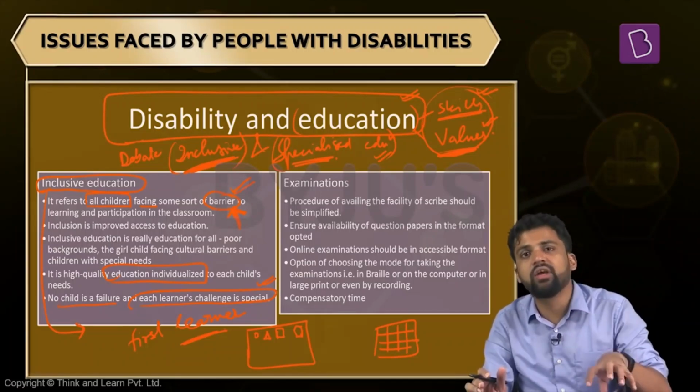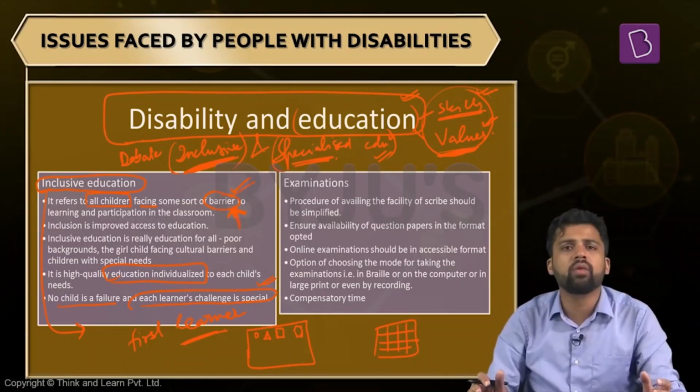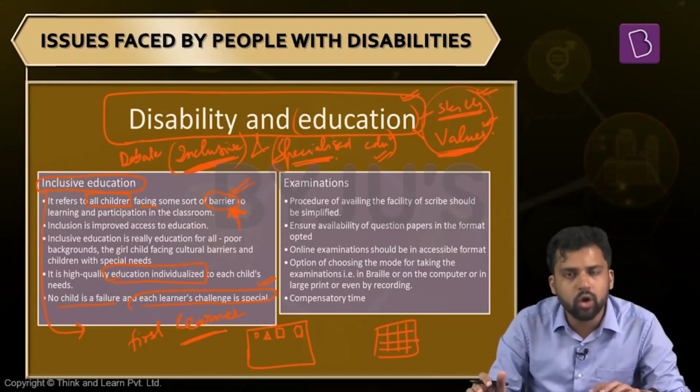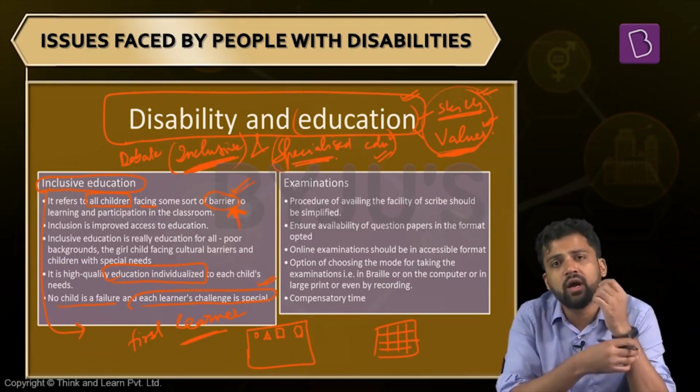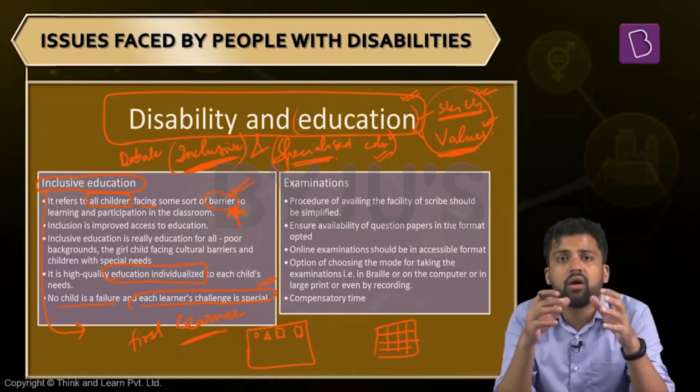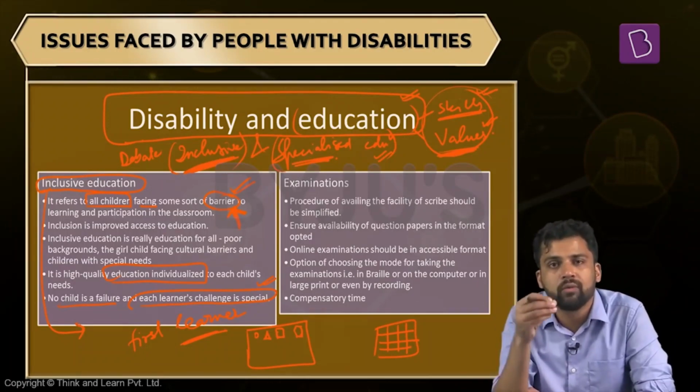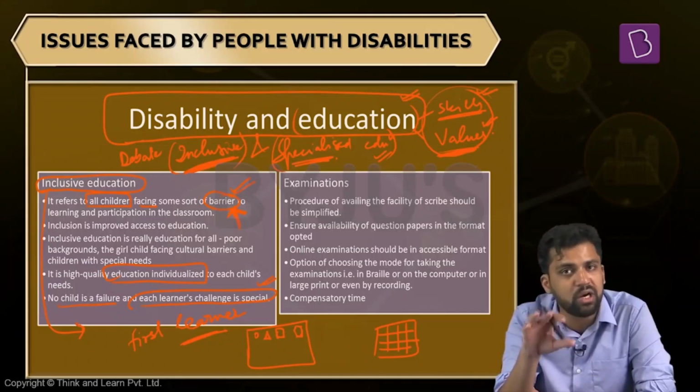So it is high time we considered having inclusive education. The Right to Education Act also talks about it. But here, one thing is very important. If you are going for an inclusive classroom, you must ensure that you have teachers who are sufficiently trained. They are not biased. They should understand the barriers. We also have to invest in teacher training and methodologies. Teachers have to be trained for this. We also need to improve our learning methodologies. We also need to invest in the infrastructure, because if you are having children who have some form of disability, the school infrastructure should be better.